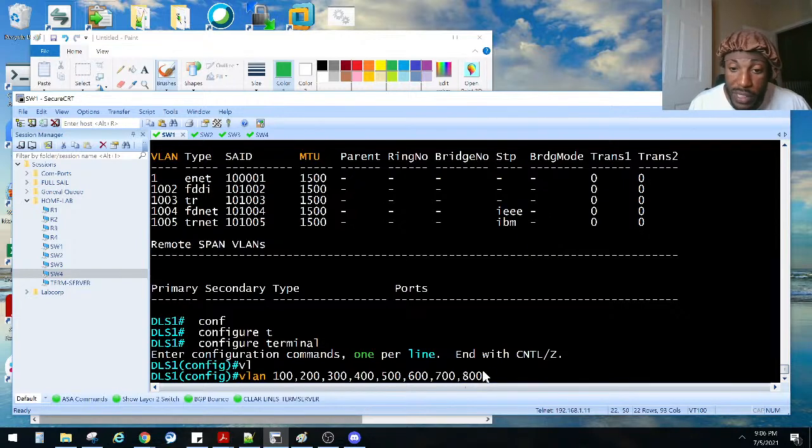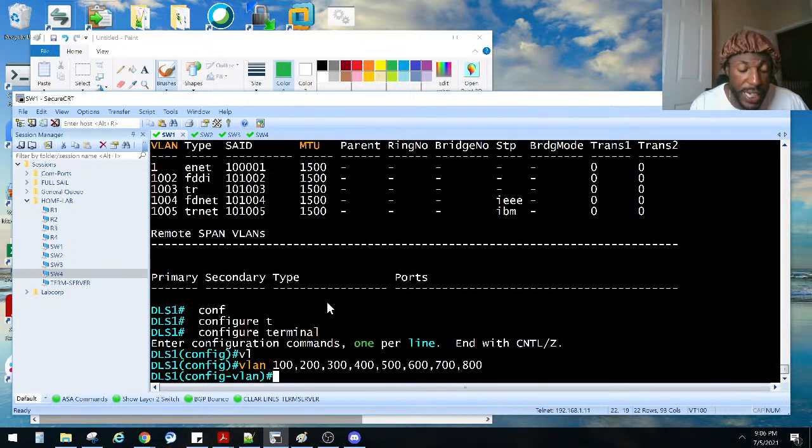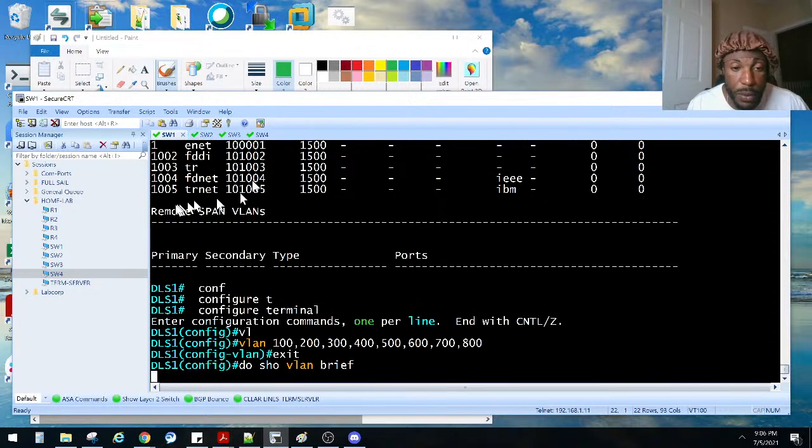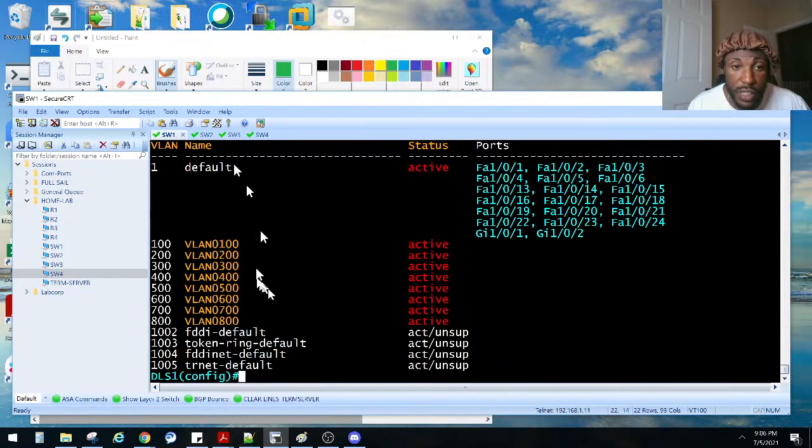This is too repetitious, too monotonous, too tedious, so I'm going to copy paste that. 100, 200, 300, 400, 500, 600, 700, 800. Do the same thing on the other switches. Exit. That should create them. Let's do a show VLAN brief just to verify that they were created. They're created. We'll leave the default names.